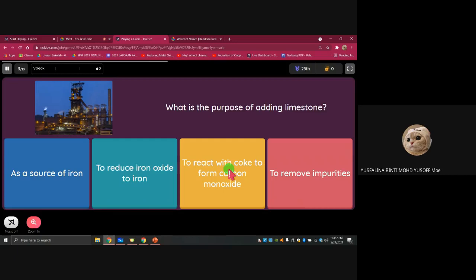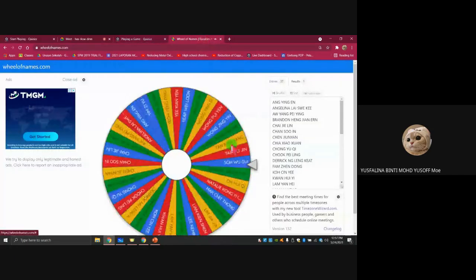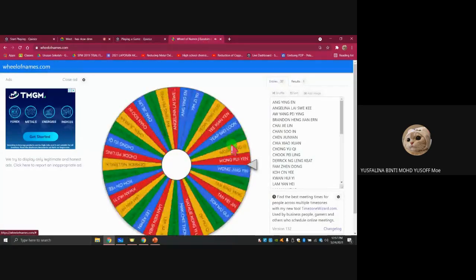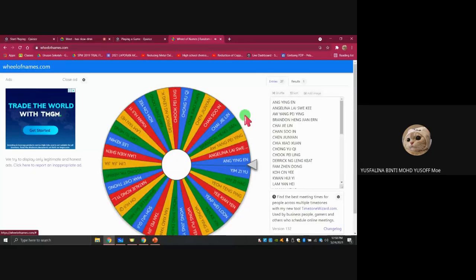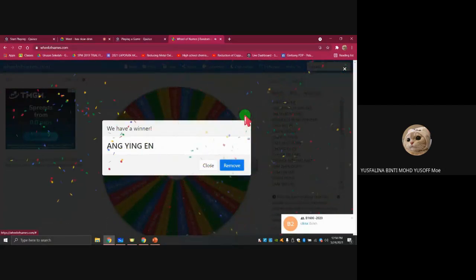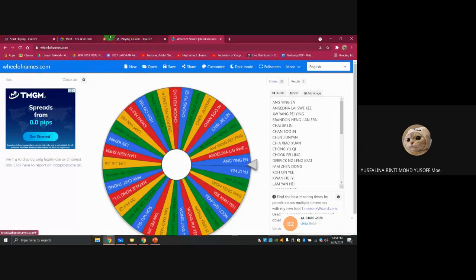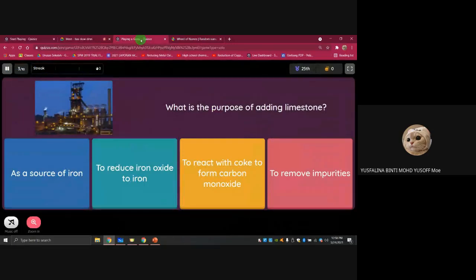What is the purpose of adding limestone? Okay, so let's see. Ang Yin En. Are you here? Okay. So what's the answer for this question? What is the purpose of adding the limestone? Remember the limestone, the calcium carbonate?